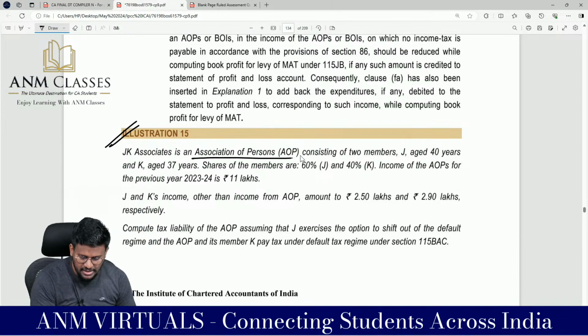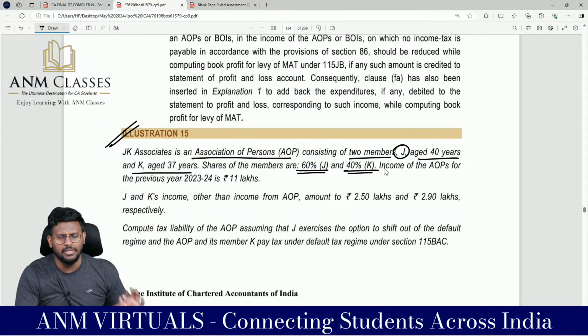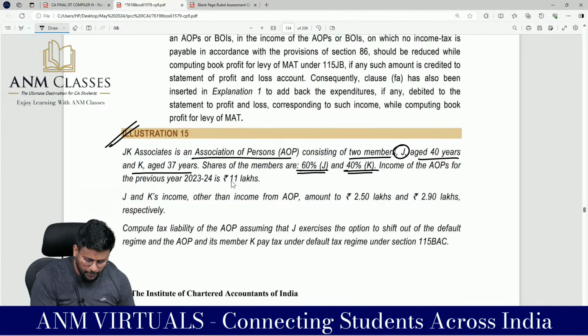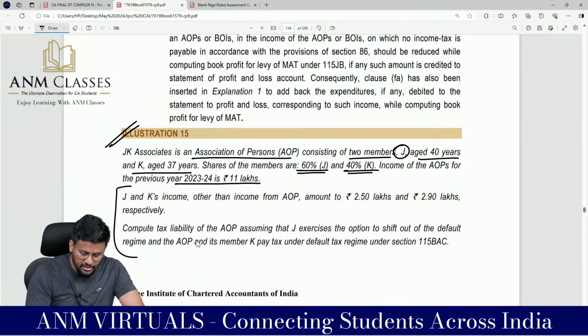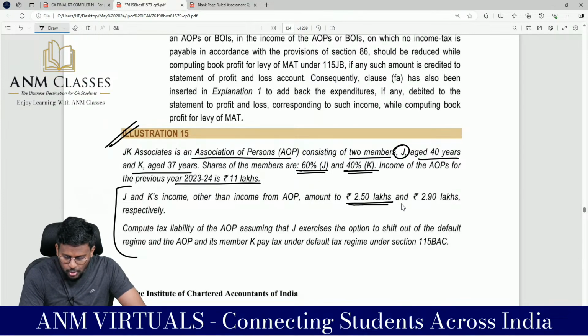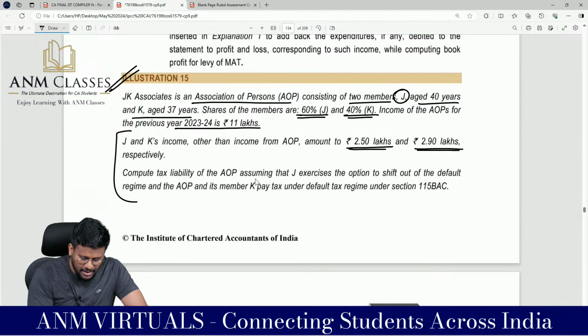JK Associates is an AOP consisting of 2 members, J aged 40 years and K aged 37 years. Shares of members are 60% and 40%. That means members' shares are known and determinable. Income of AOP for the previous year 23-24 is 11 lakh. Total income is 11 lakh. J and K's income other than income from AOP comes to 2.5 lakhs and 2.9 lakhs respectively. Compute the tax liability of AOP, assuming that J exercised the option to shift out of the default tax regime.